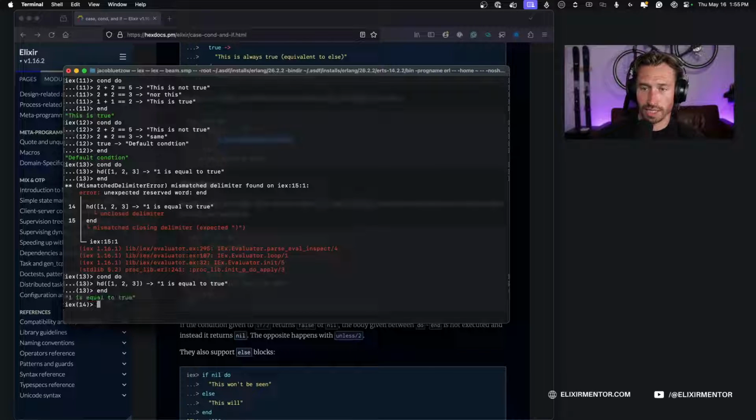All right, now if we hit end, there we go. So 1 is equal to true. So any value, as long as it's not nil or false, will be true.